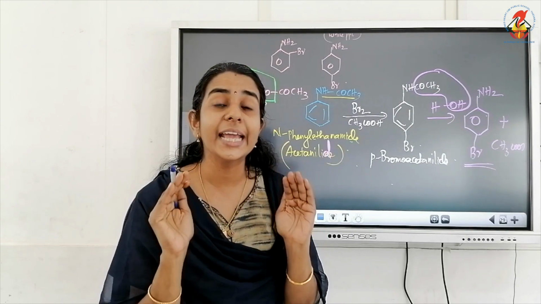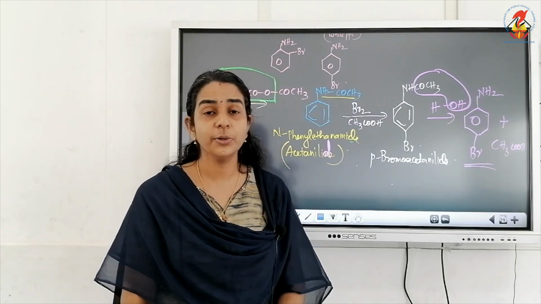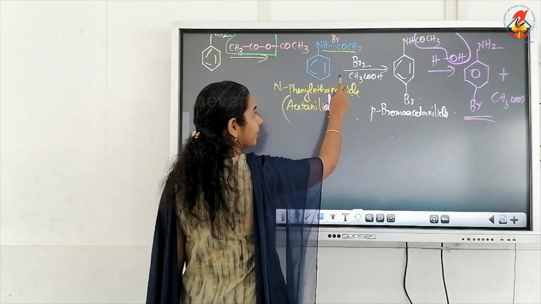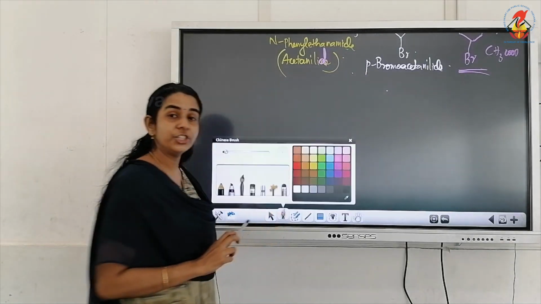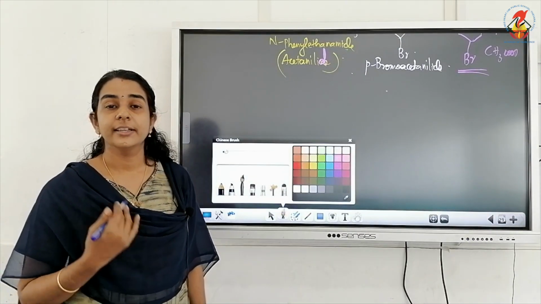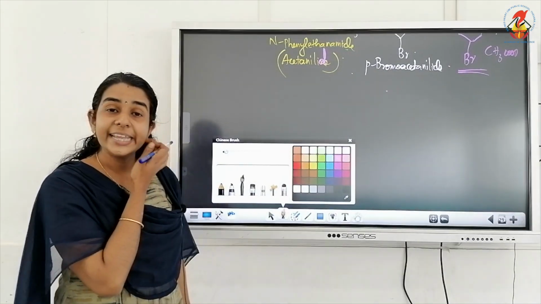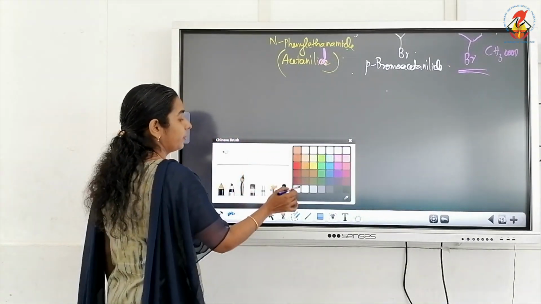It becomes deactivated. The next very important give-reason question is how acylation deactivates the NH2 group.